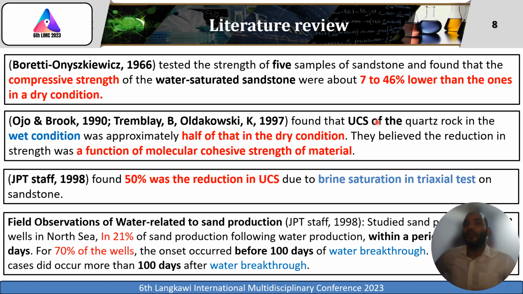Another study also found the UCS of quartz rock in the wet condition is about half of that in the dry condition. And another study also found a 50% reduction in the UCS due to brine saturation in a triaxial test on sandstone.